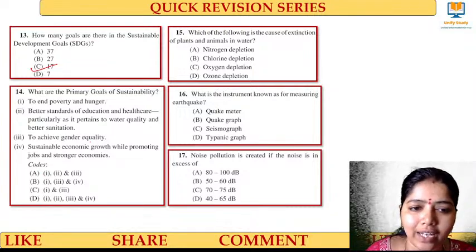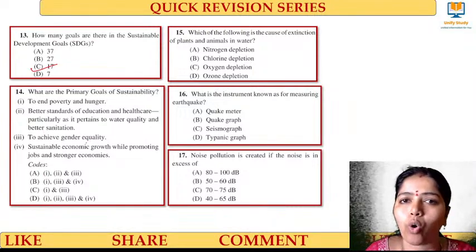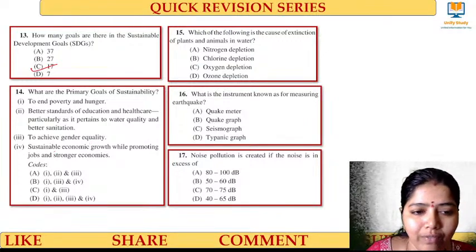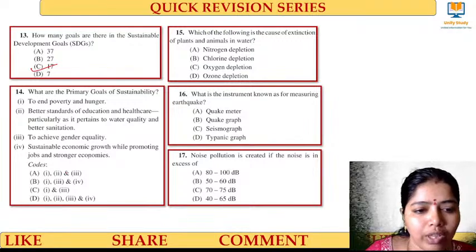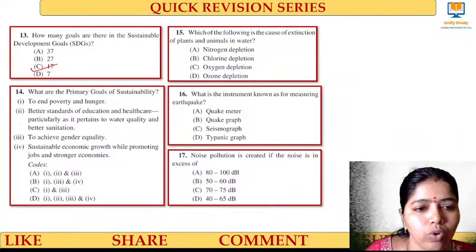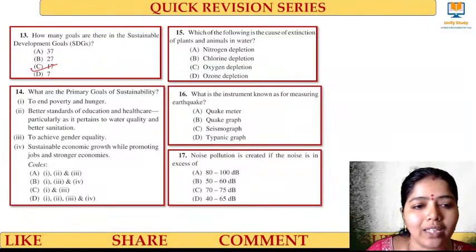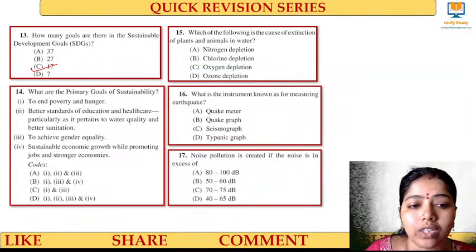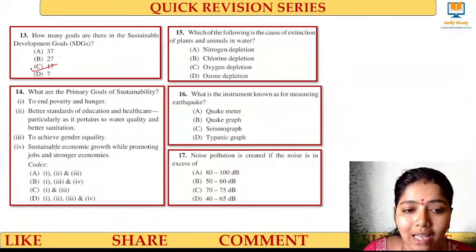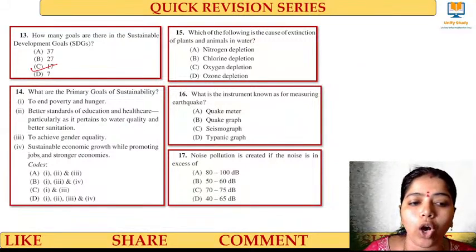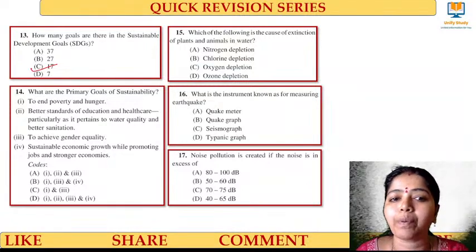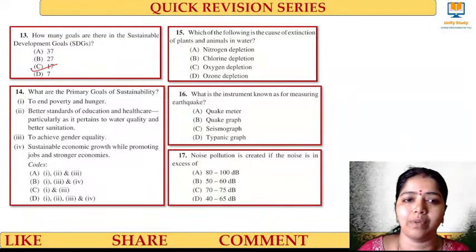To achieve gender equality, yes, it is there. It is goal number 4. Please do check where we have 3, 1 and 3 so that you can eliminate the other options. All the options have 3 also. What is 2? Better standards of education and healthcare, particularly as it pertains to water quality and better sanitation. Yes, we had that also. Sustainable economic growth while promoting jobs and stronger economies, that is also there, right? These are the primary goals of sustainability.